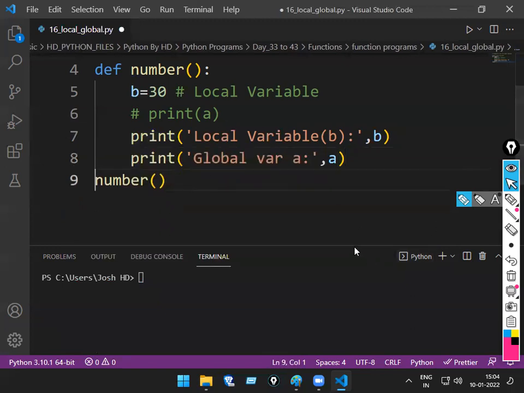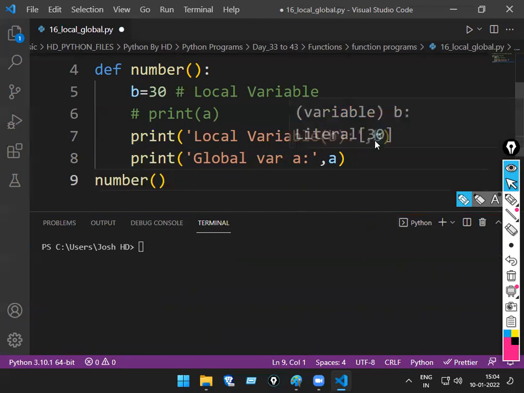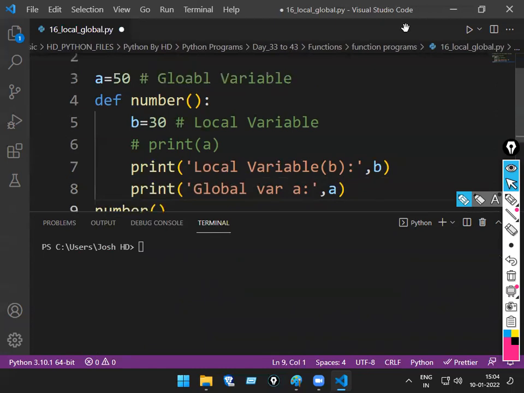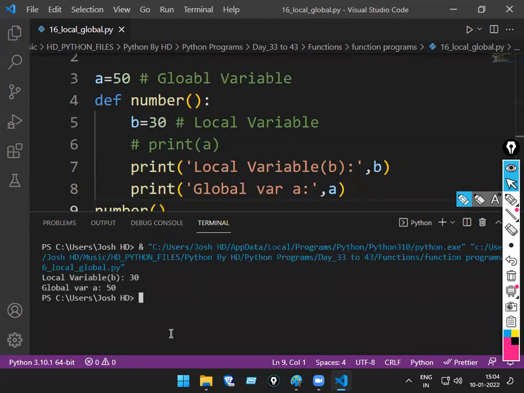Works. What will come? First answer now. Local variable B, how much value? 30. Next, what will come now? Local variable var A. Global var A. How much value? 50. Run the code.